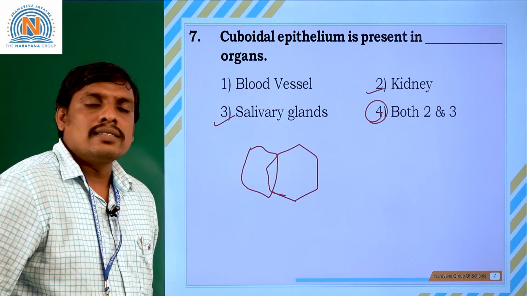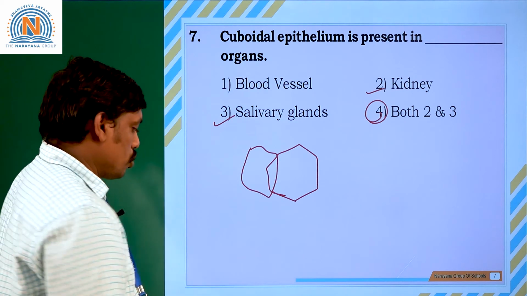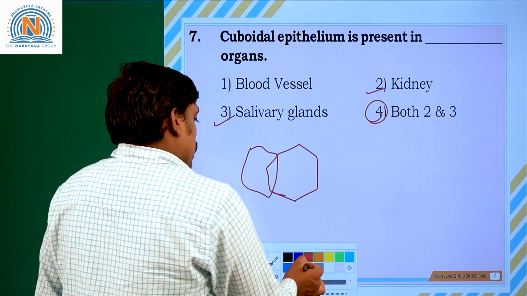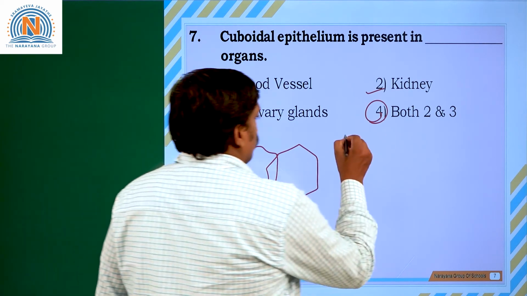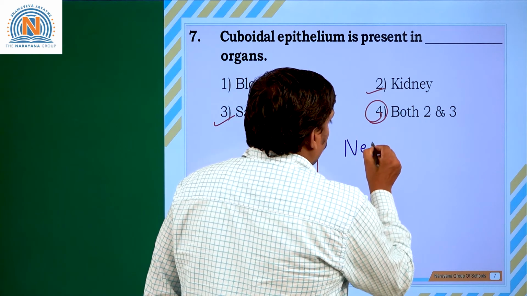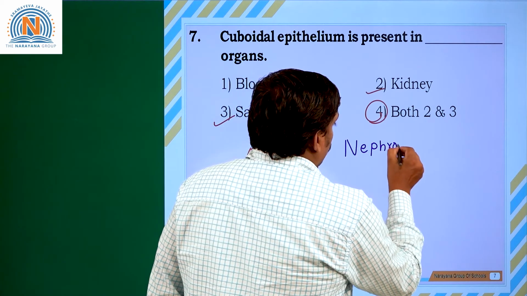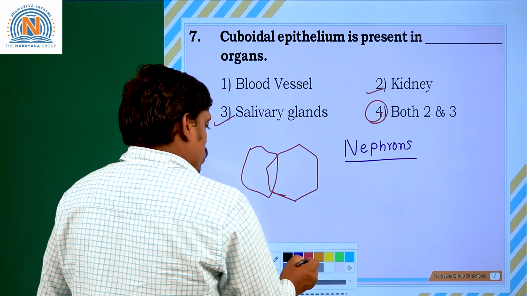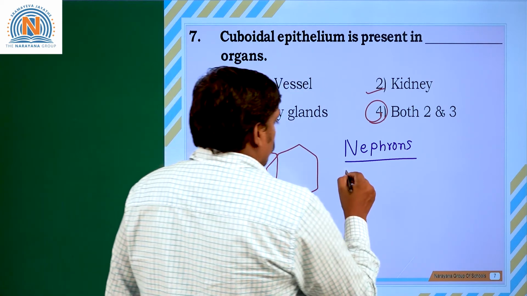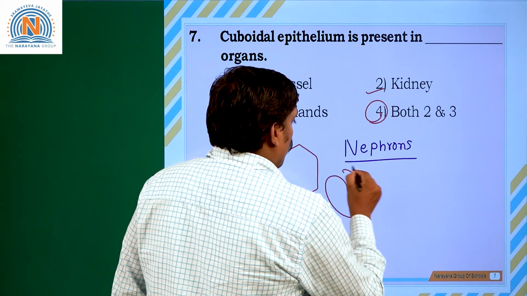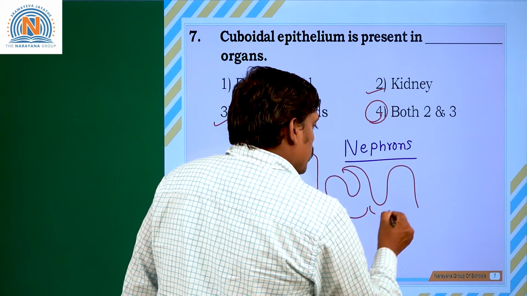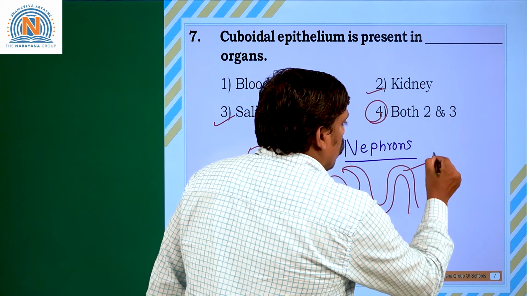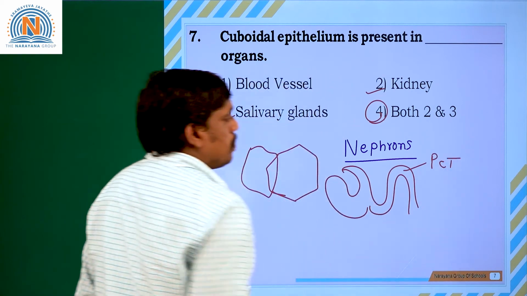Cuboidal epithelium lines the inner walls of the proximal convoluted tubule. The kidneys are made up of nephrons. Each nephron is a microscopic structure, and different segments are seen in the nephron. The first segment of the nephron is called the proximal convoluted tubule or PCT.